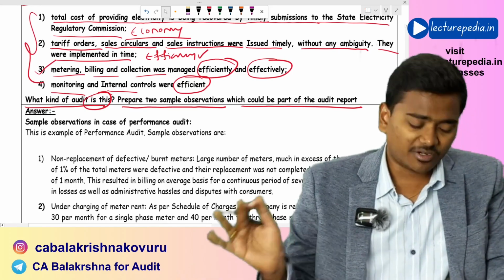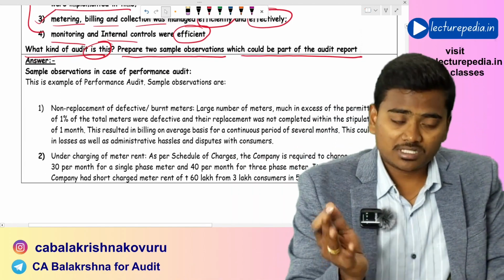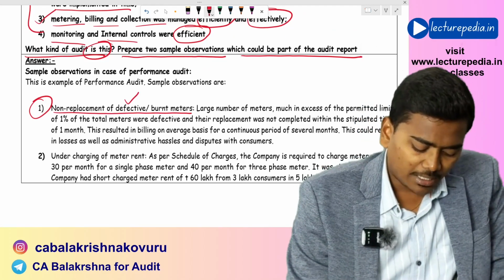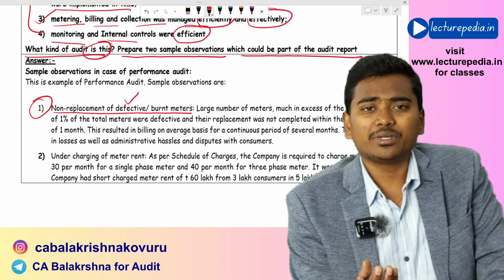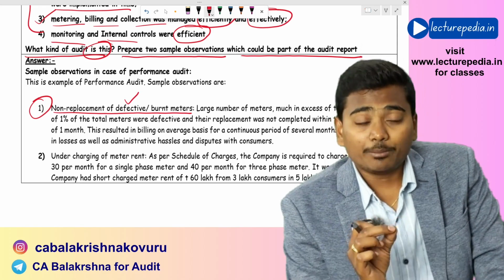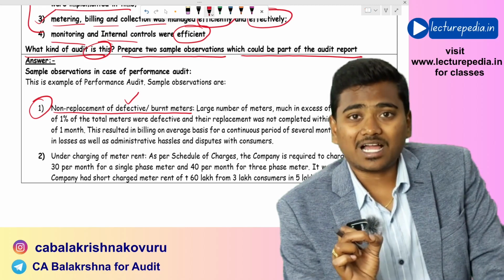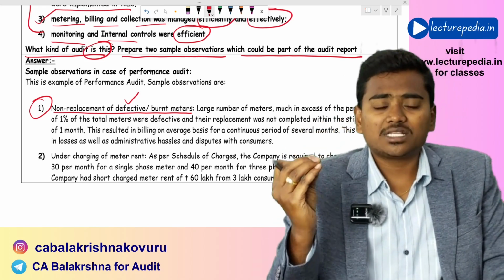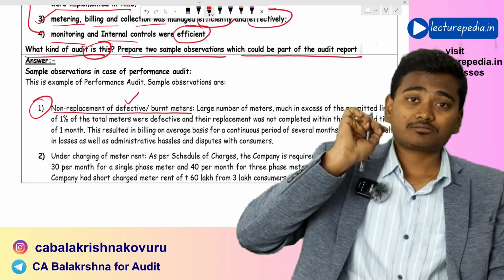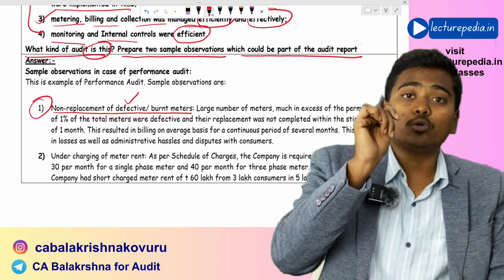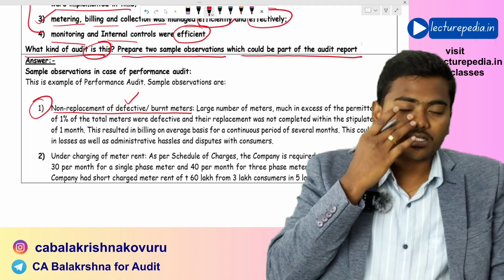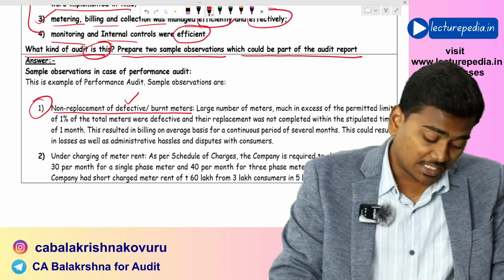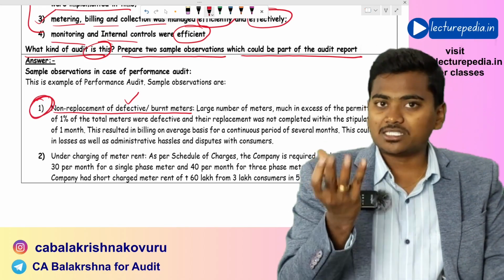First of all, you will say that this is a performance audit, and the 2 observations that can be given. One is non-replacement of defective or burnt meters. What happens if the non-working meters are not replaced? In that case, the meters won't show the correct amount that has to be charged to the customers, because the electricity that is consumed by the customers will be charged. Okay, you can charge the customer only through the amount that is shown in the meter. If the meter is not working properly, then you cannot charge the proper amount to the customer. So this could be one of the observations that you can give.